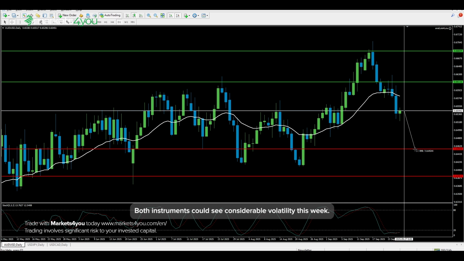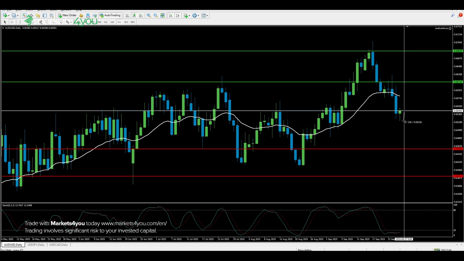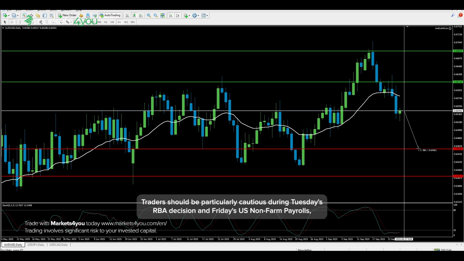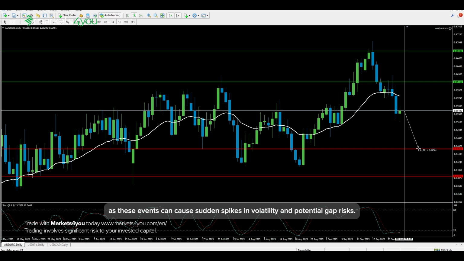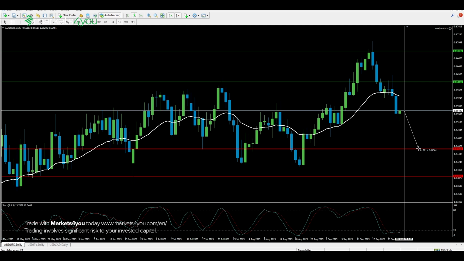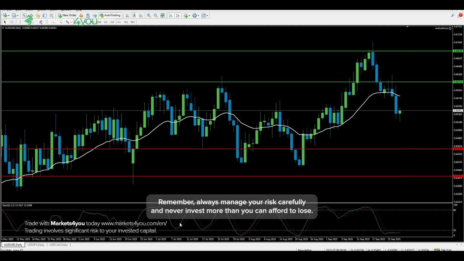Both instruments could see considerable volatility this week. Traders should be particularly cautious during Tuesday's RBA decision and Friday's US non-farm payrolls, as these events can cause sudden spikes in volatility and potential gap risks. Remember, always manage your risk carefully and never invest more than you can afford to lose.